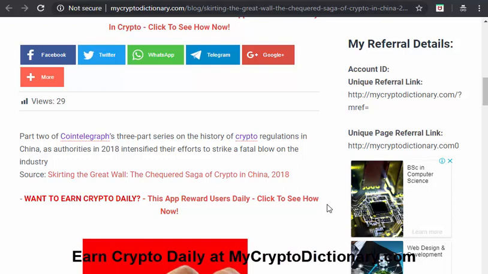Positive news coming from China. Wow, let's wait and see. Part 2 of Cointelegraph's three-part series on the history of crypto regulation in China, as authorities in 2018 intensified their effort to strike a fatal blow on this industry. That's coming from Cointelegraph, so you can check on that to know what is really coming up. What's China up to presently?